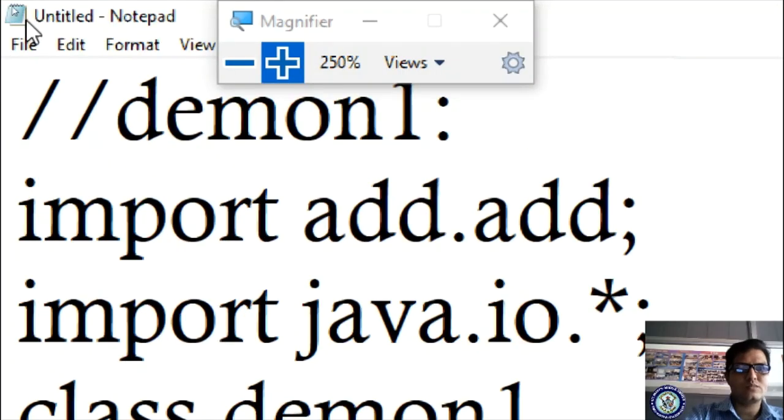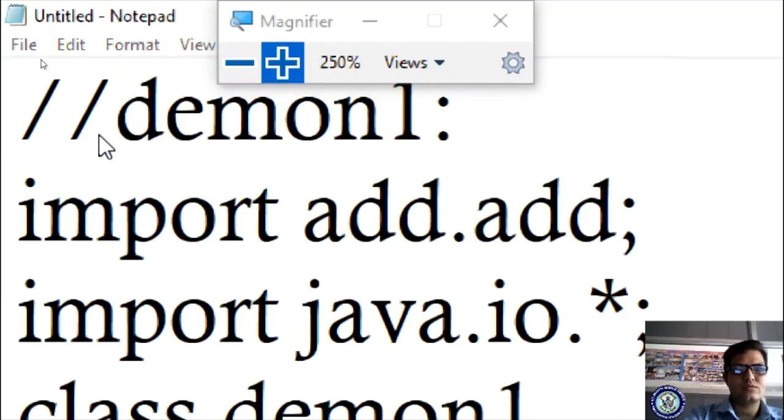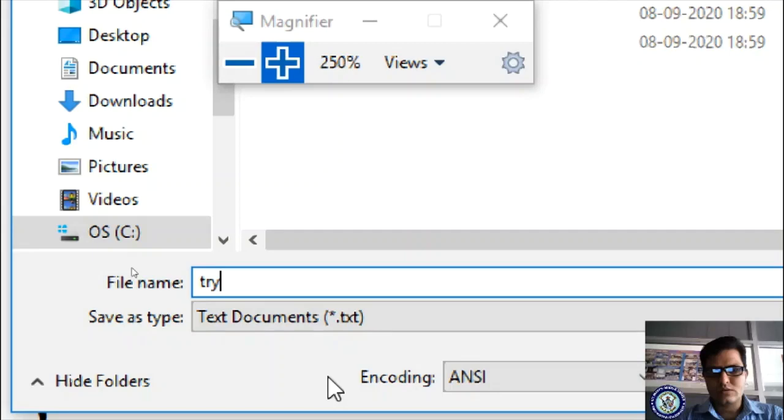Please observe here carefully, ensuring where I am storing my file. So how to store daemon1.java? I open File, Save. We have to come in the bin folder, not the add folder. Here it is showing the add folder. Now I want to come here to the bin folder. In the bin folder, daemon1.java. I'm pressing Save.